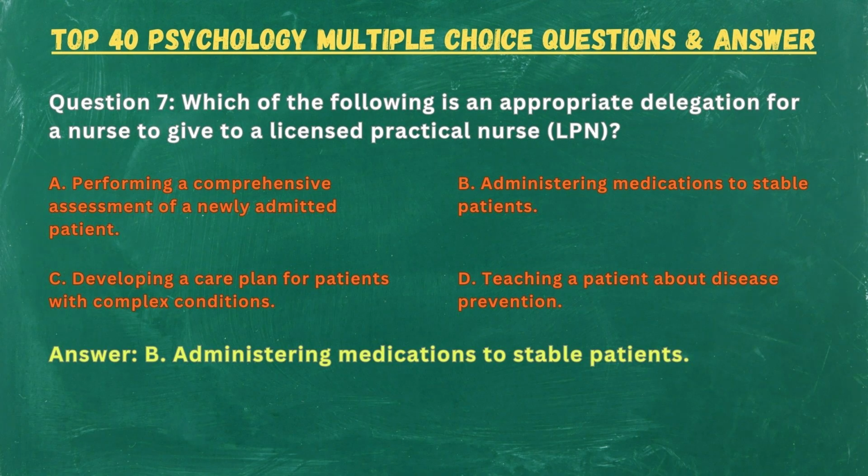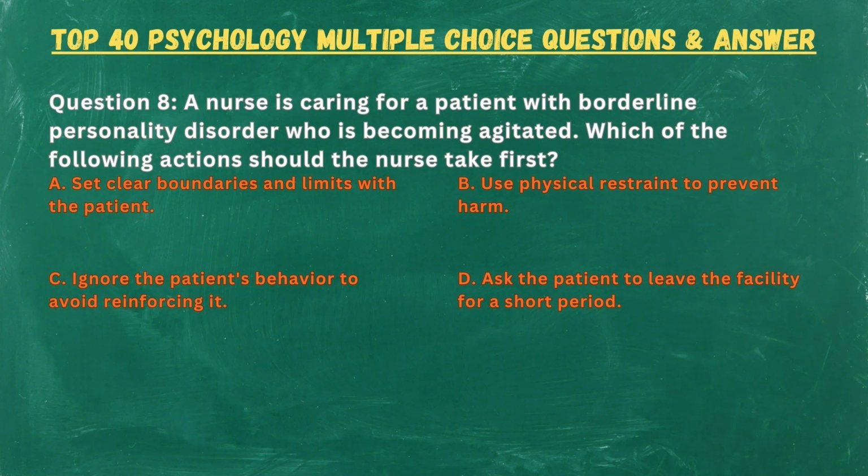Answer. B. Administering medications to stable patients. Question 8. A nurse is caring for a patient with borderline personality disorder who is becoming agitated. Which of the following actions should the nurse take first? A. Set clear boundaries and limits with the patient. B. Use physical restraint to prevent harm. C. Ignore the patient's behavior to avoid reinforcing it. D. Ask the patient to leave the facility for a short period.